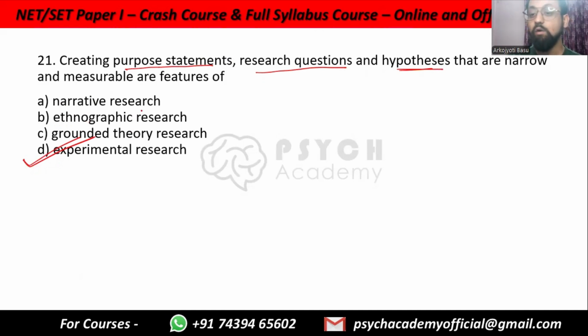Grounded theory, you don't start with hypothesis. You gather the data first. From the data, you try to find out a theory. So that is not based on the direct research questions. In grounded theory, you gather the data first, then find out what can be, for example, for phenomena that you don't know very well about. So grounded theory does not start with research questions. It comes up with certain questions at the end of it.